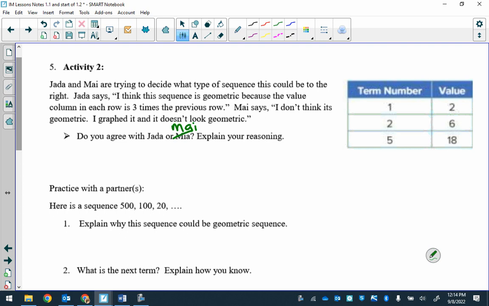Who do we agree with? Yes, you may. Go ahead. What do we think? Who do we agree with?